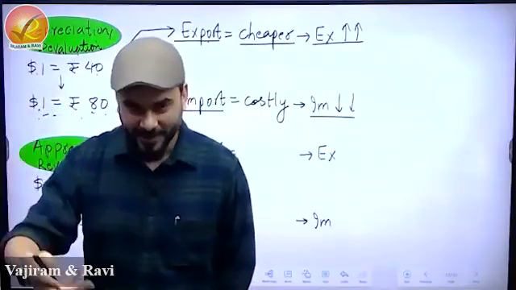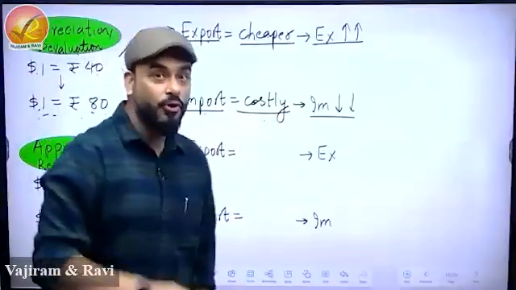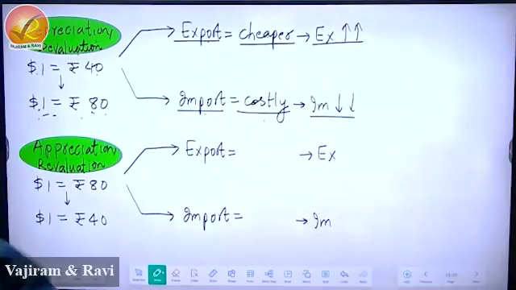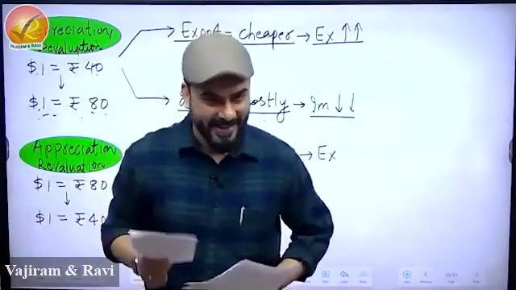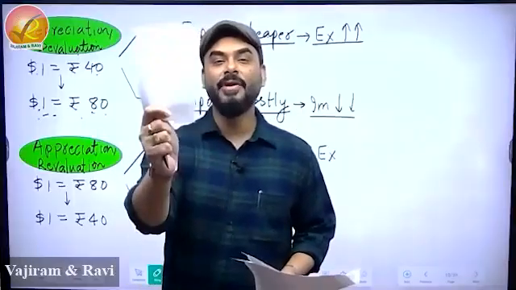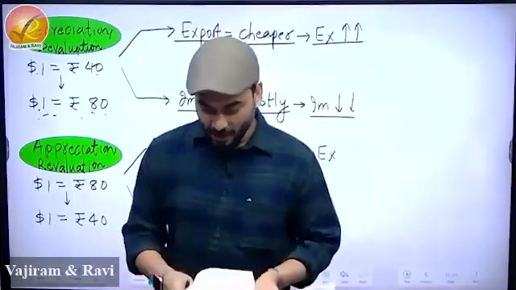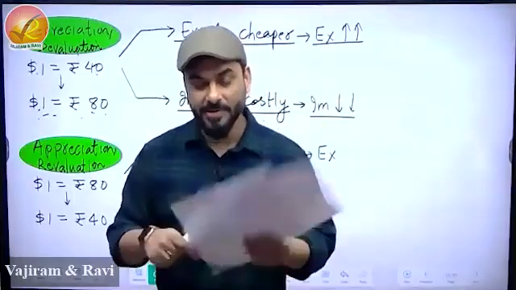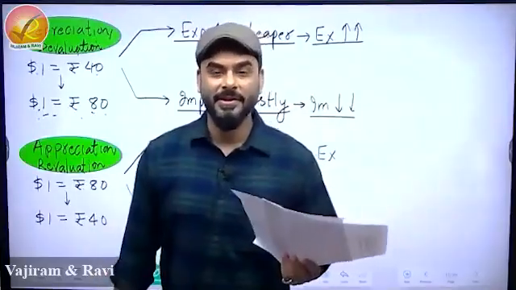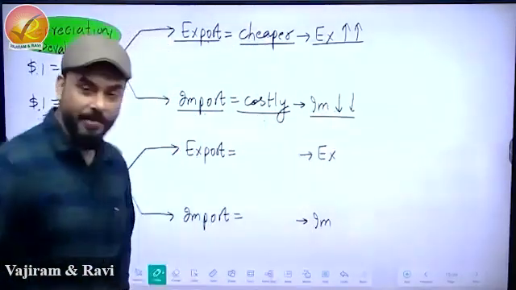Now look at this perception. Now, the opposite will happen to import. So import starts to look costly. Why? Because now, imagine what has happened. I want to buy a pen. So I'm an Indian. See what is the impact on me. I'm an Indian. I want to buy a pen in USA. So for that pen, I need $1. Earlier, I just used to give 40 rupees and get $1. Now I will have to give 80 rupees, 2 pieces of paper, then I get $1 so that I can buy a pen. So that's why things look very costly for me. So that's why it says that import becomes costly and import falls.